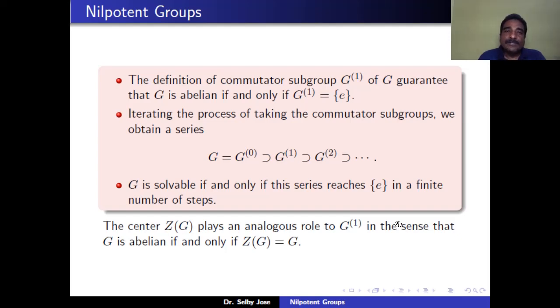So while looking into the center of G, we can see that G is abelian if and only if the center of G is equal to G. That means the center of G plays a similar role to G1. So the same question arises.